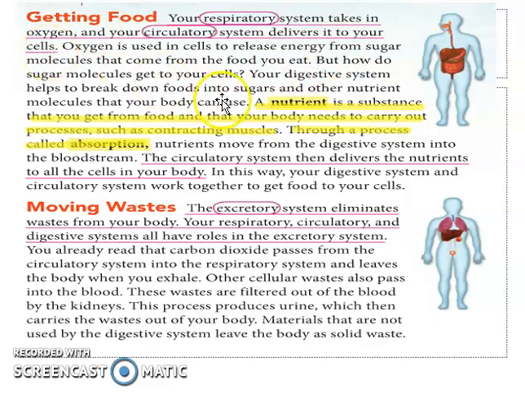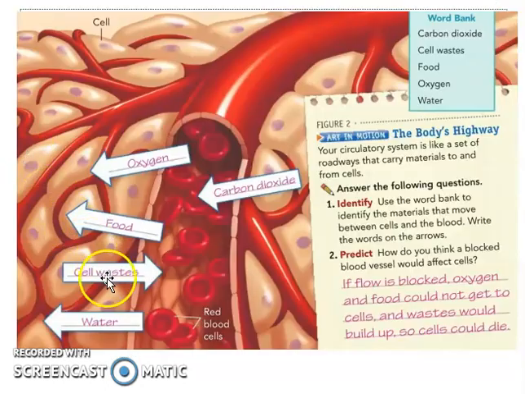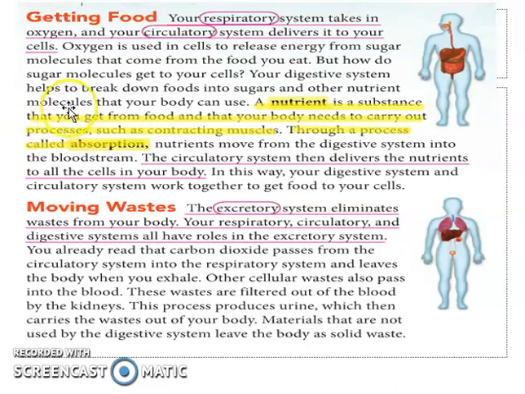But who is responsible for breaking down the food that we eat? Because here it shows that there is food. This breaking down of food into molecule size, the one responsible for that is the digestive system.